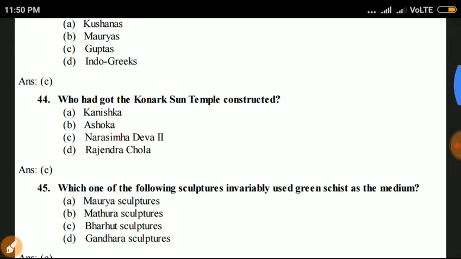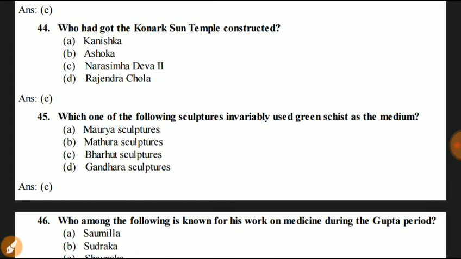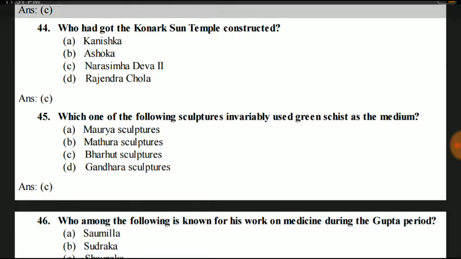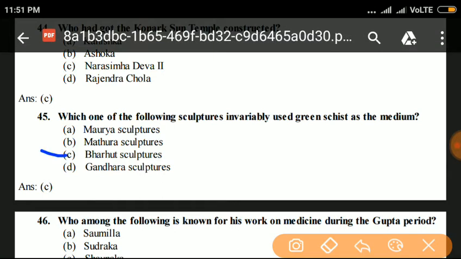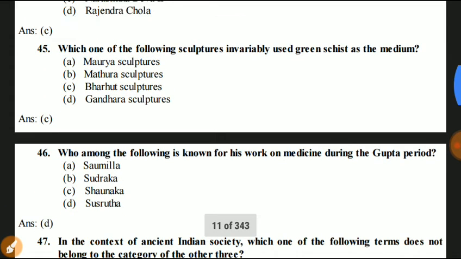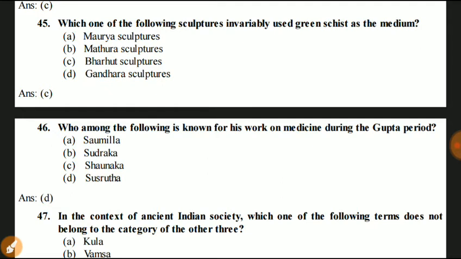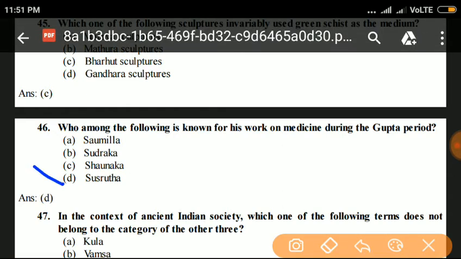Next question, question number 45. Which one of the following sculptures invariably used green schist as the medium? C, Gandhara sculptures. Question number 46. Who among the following is known for his work on medicine during the Gupta period? Answer is Susruta.